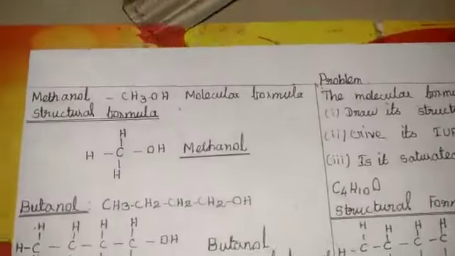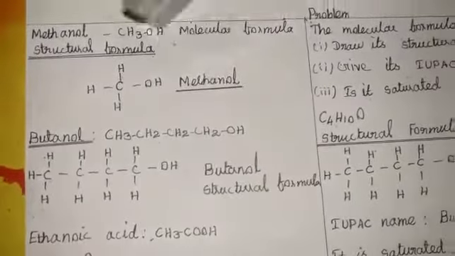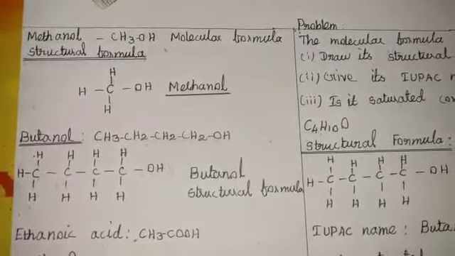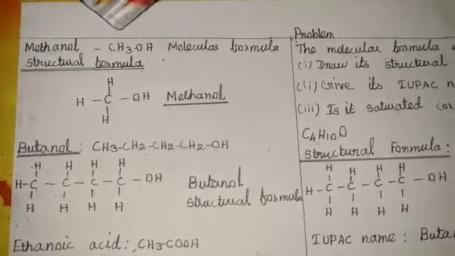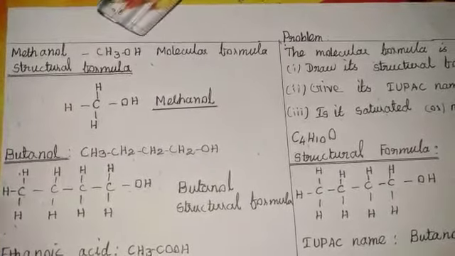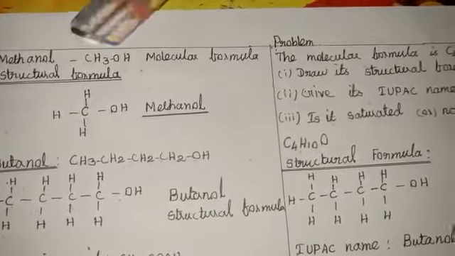So the next one, now I will teach you the structural formula, how to draw a structural formula for hydrocarbon compounds. The first one, I will write methanol. So CH3 is a methyl compound, OH is an alcohol functional group. So CH3OH, that is named methanol. This is the molecular formula for methanol.